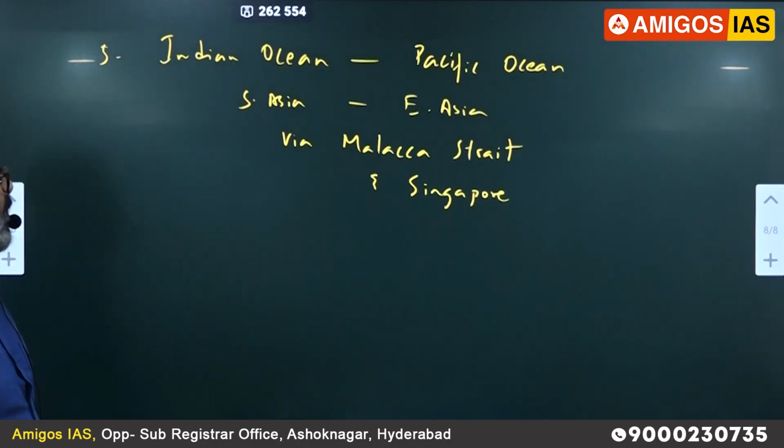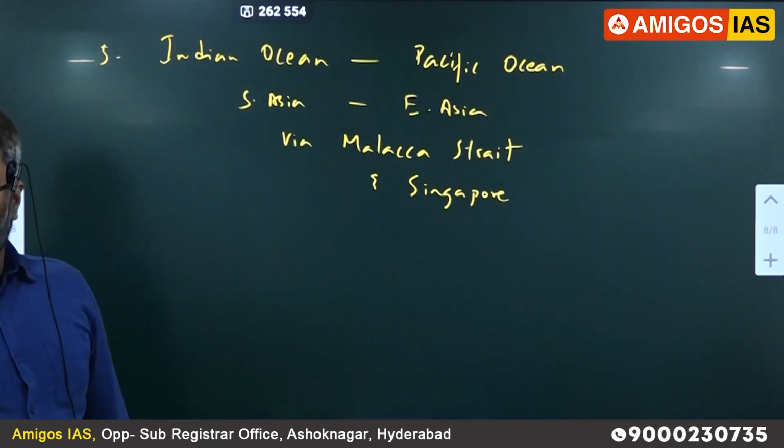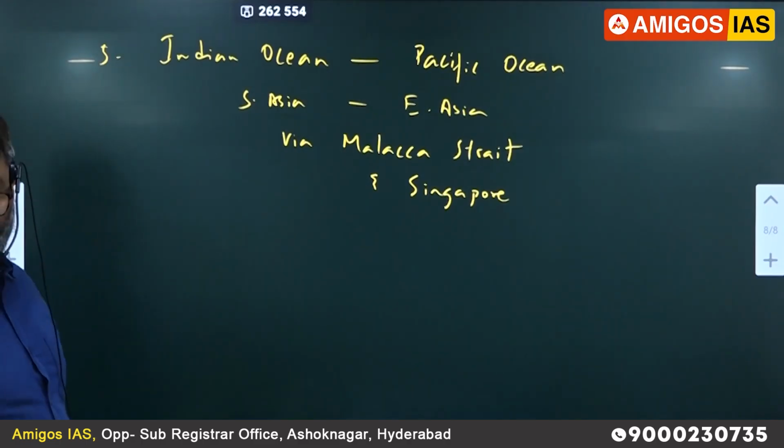Indian Ocean to Pacific Ocean via Malacca Strait. Another route, some ships are passing through the Java Strait also. Java or Sunda Strait. Remember, between Sumatra and Java. That is also very popular. World map. If you have doubt, you turn the page this side. World map you will get. See here now. This is Java Strait here. This is Malacca Strait. This route, Strait of Malacca. Correct. Like that, you have to see the atlas.